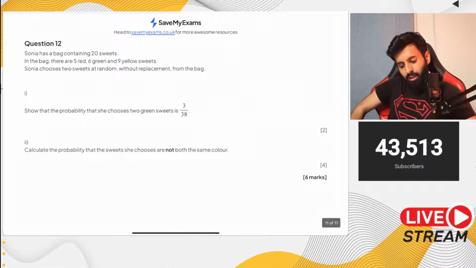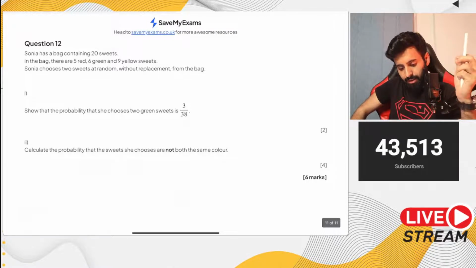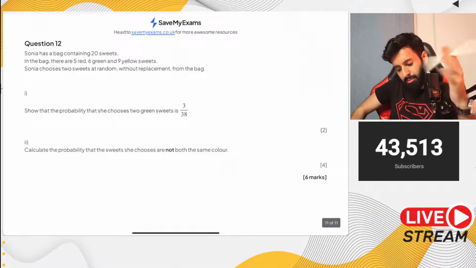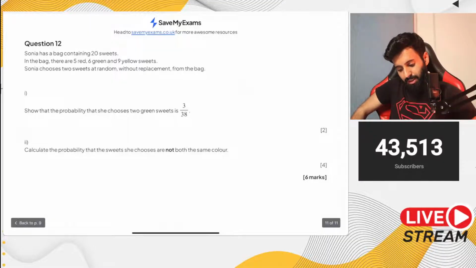Okay. So it says Sonia has a bag containing 20 sweets. In the bag there are 5 red, 6 green and 9 yellow sweets. Sonia chooses 2 sweets at random without replacement from the bag. Show that the probability that she chooses 2 green sweets is 3 over 38.